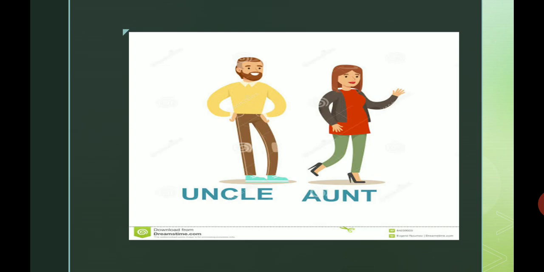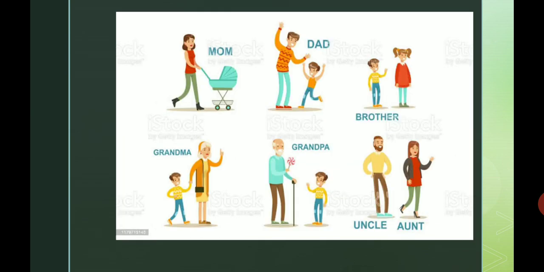He is the uncle of Rohan. She is the aunt of Rohan. Father's brother is known as uncle. Uncle's wife is known as aunt. All of you look at this one. Mom, dad, grandma, grandpa, brother, uncle, aunt. All of you have understood about these relations. Grandparents, parents, brother, sister.